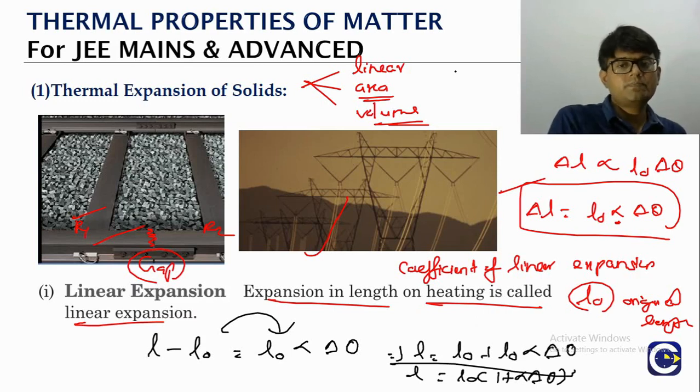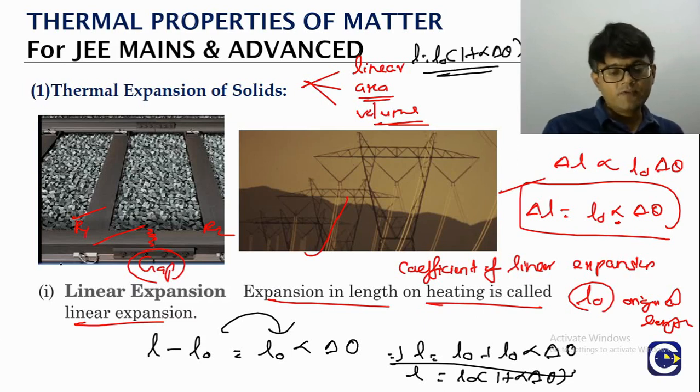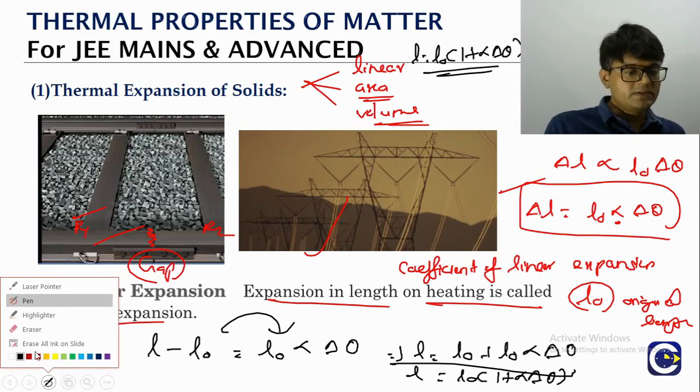So we'll just write on top here. What is it? The final length L will be equal to L0 into 1 plus alpha delta theta. So this is the final formula for the thermal expansion.